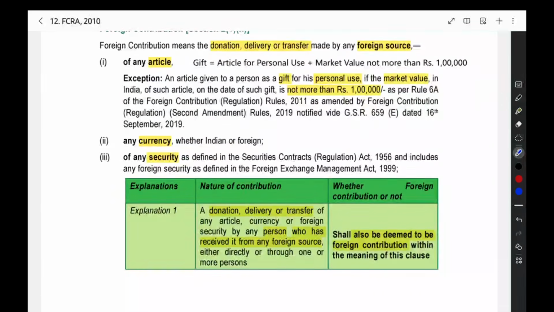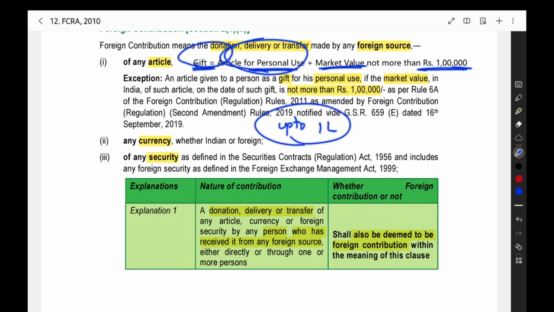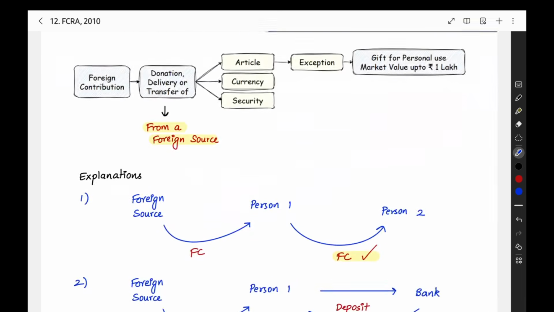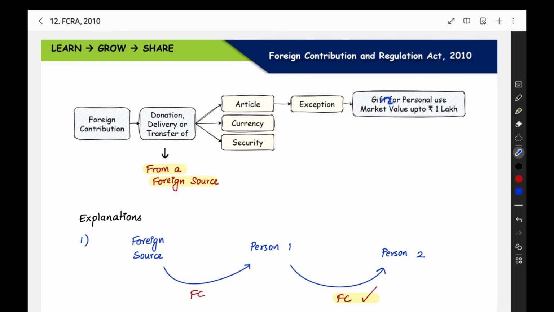Then here, in article, currency, security, for the article they have given an exception. What is the exception? If you are getting an article that is a gift for personal use, and the market value is not more than 1 lakh, up to 1 lakh you are having the market value, it is a gift, it is an article for personal use. So when these three conditions are fulfilled, then it is not a foreign contribution.